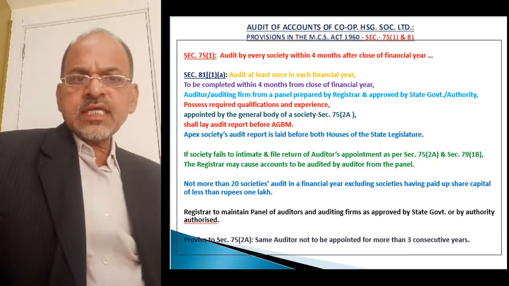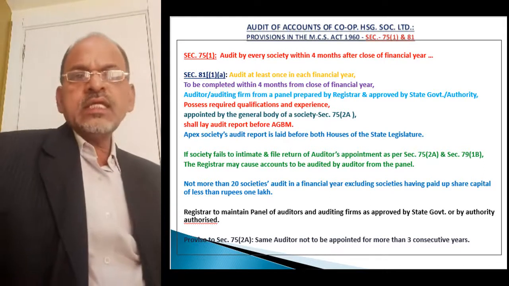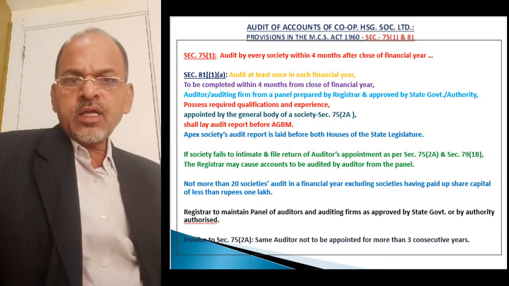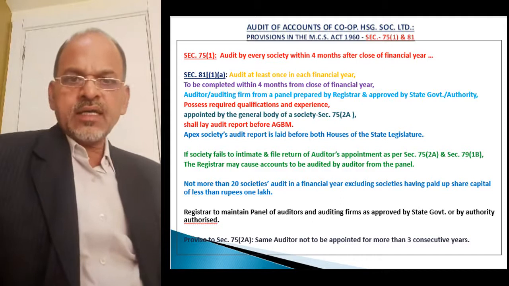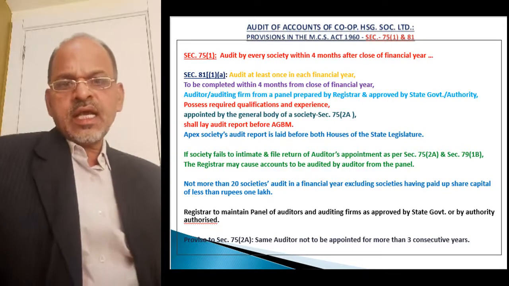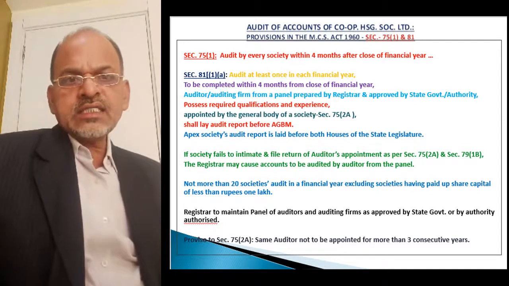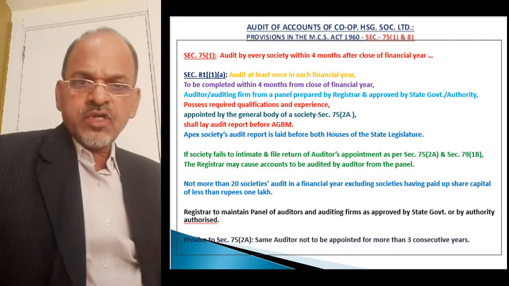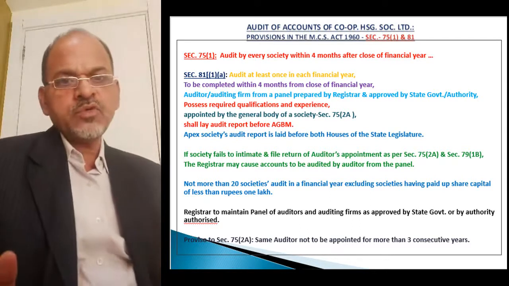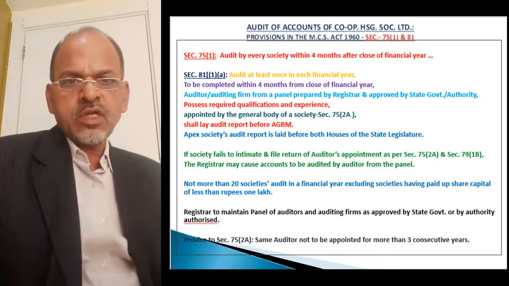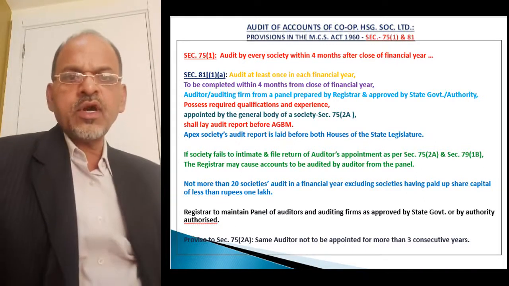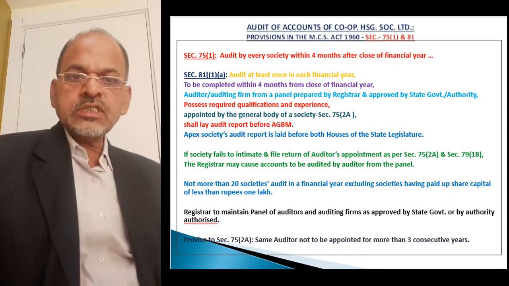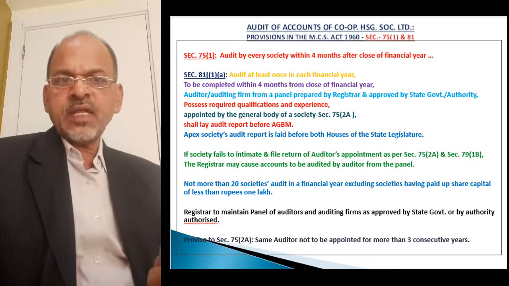Now, as per section 75(1), this section 75 mainly provides for the annual general body meeting, but there is a provision regarding audit as well under section 75(1) of the Maharashtra Cooperative Societies Act 1960. Here we will not see other provisions, we will see them in the topic annual general body meeting. Here we are concerned with the topic audit, so we will see what the provision regarding audit is under section 75(1).